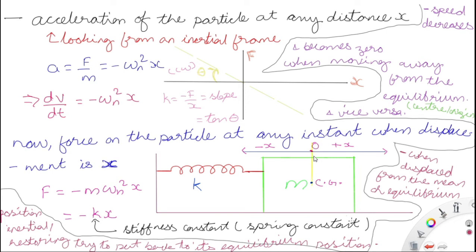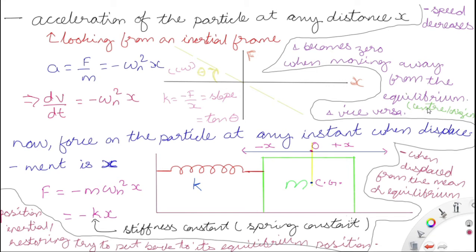Now, going in the minus x direction or the positive x direction, the force is acting opposite to the displacement. If the body is moving in this direction, the force applied will be in this direction. If the body is moving in this direction, the force will be applied in this direction. The speed decreases and becomes 0 when moving away from the equilibrium, and vice versa. If you are moving away from the equilibrium, the negative acceleration is acting upon it, so the speed will keep decreasing because the force will keep increasing, and finally it becomes 0 when moving away from the equilibrium position.